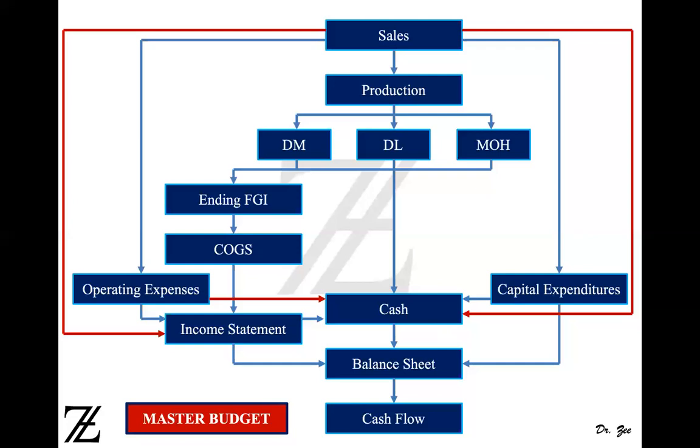Some companies prepare a lot less, or in a condensed form. Some companies even prefer an expanded form. For example, the operating expenses budget can be prepared separately for selling expenses, separately for administrative expenses, and separately for research and development expenses. So it depends on the company. And also the links, most likely the links look like this, but sometimes based on the company's requirements, if they don't make any cash sales, then they can avoid that link from sales to cash. So it depends on what kind of company you're dealing with.